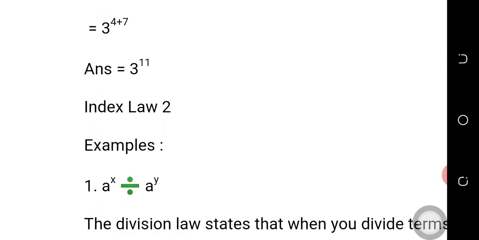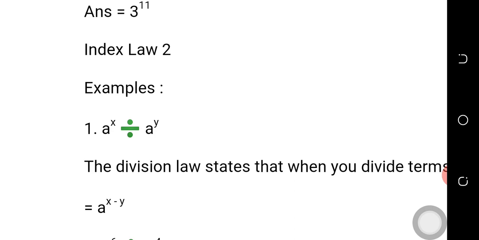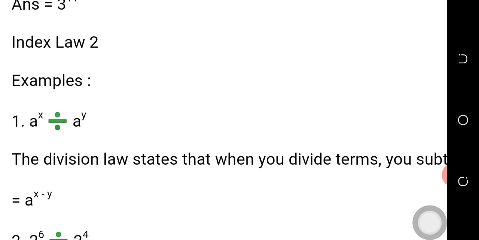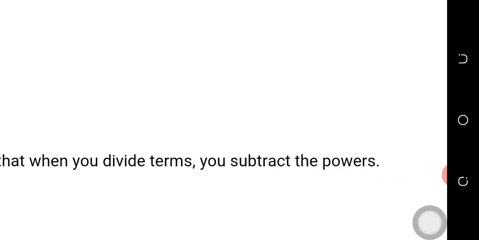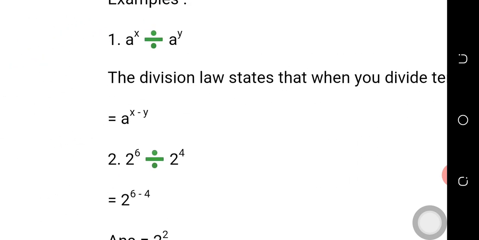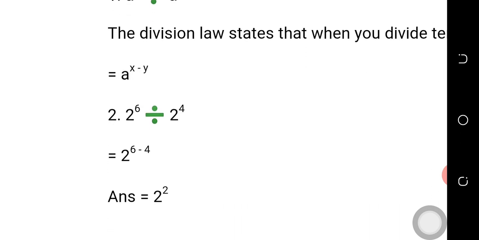Let us quickly go to index law 2, which says a raised to power x divided by a raised to power y. Under this, the division law states that when you divide, you subtract the powers. It means when we have the same base and division in between the two, that division will turn to minus. We subtract the second power from the first power. That is, a raised to power x minus y.